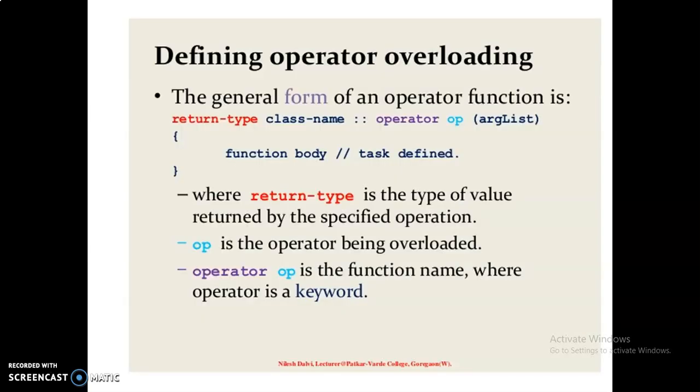Defining operator overloading. This is the syntax for defining operator overloading: return type, class name, then the scope resolution operator, operator OP, the argument list, and then the function body. Here return type is the type of value returned by the specified operation. OP is the operator being overloaded. Operator OP is the function name, where operator is a keyword.